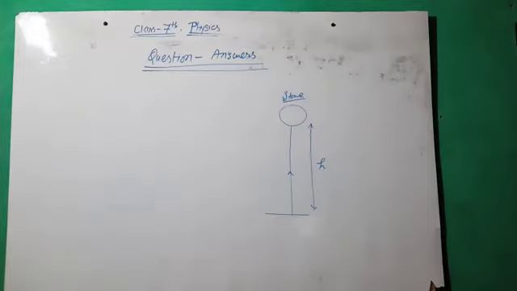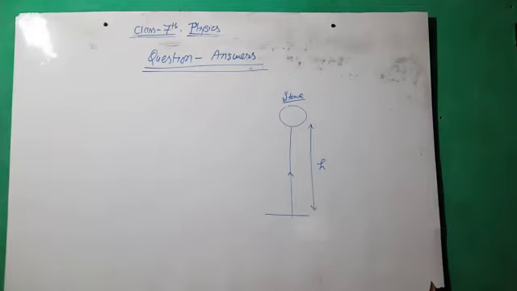You have to write down this answer. Next, question number 16 we had already discussed. Question 17: give an example to show the conversion of potential energy to kinetic energy when put in use. You have to write down this answer on your own.